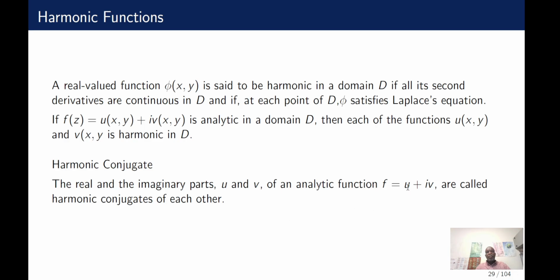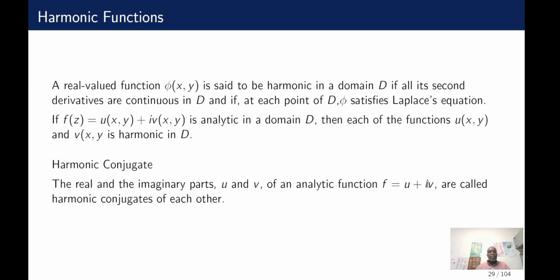If we have U, there is a special function V which will make it analytic. These pairs are what we call harmonic conjugates.